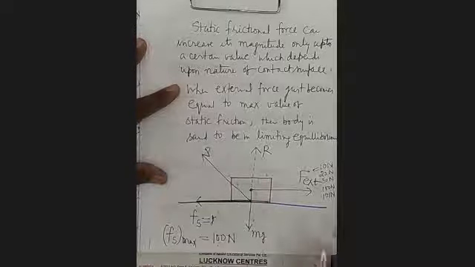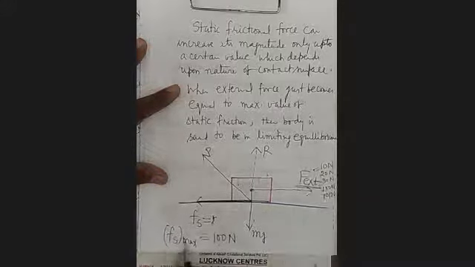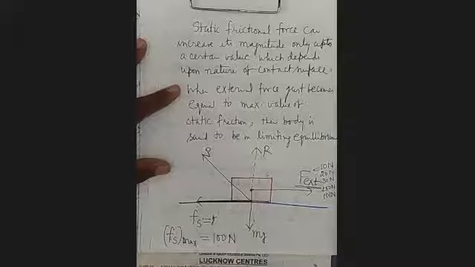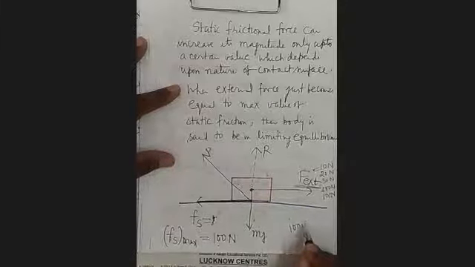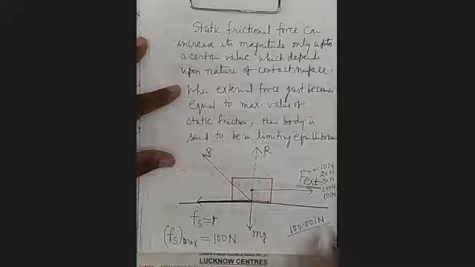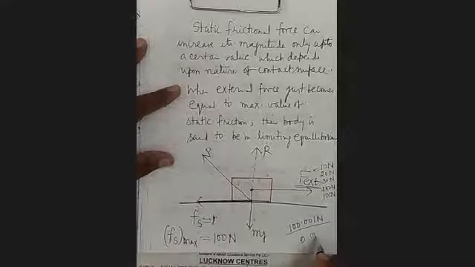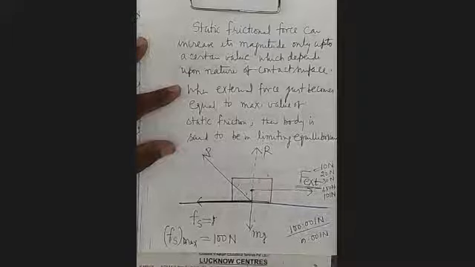So see here, when the external force just becomes equal to the maximum value of static friction, body will be in the limiting friction. If you apply a force of 100.001 Newton, which is how much greater than the maximum value? 0.001 Newton. Body will come immediately into the motion.